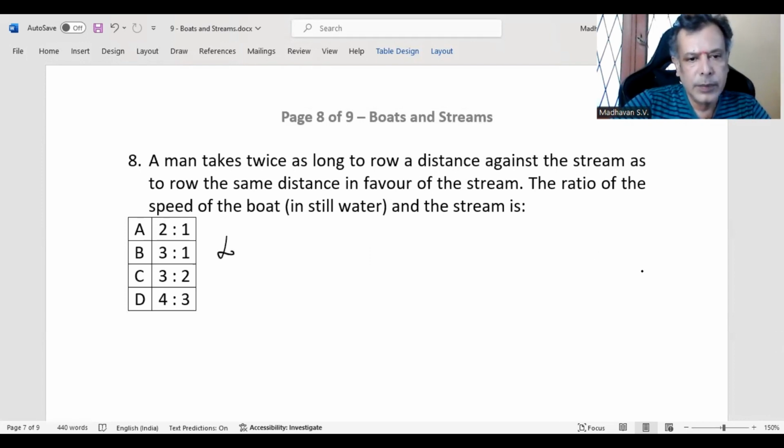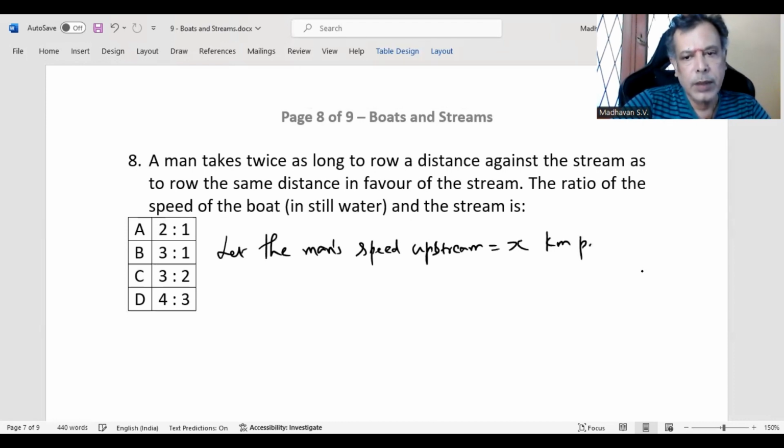So let the man's speed upstream equal X kilometer per hour, which means the man's speed downstream will be twice of this, 2x